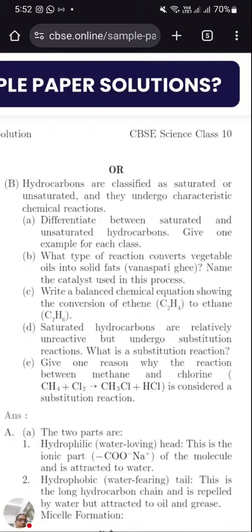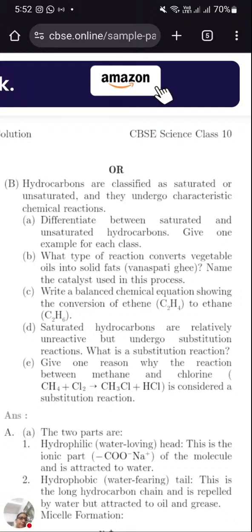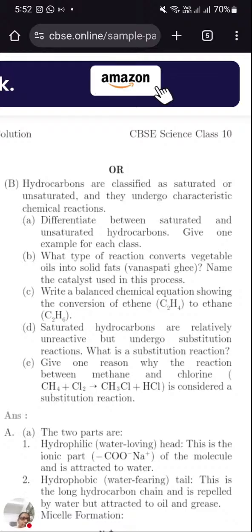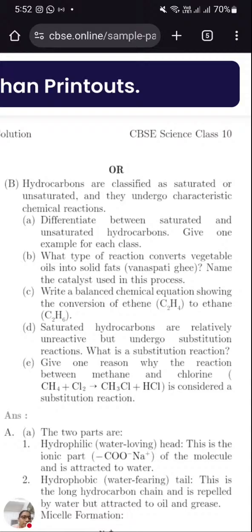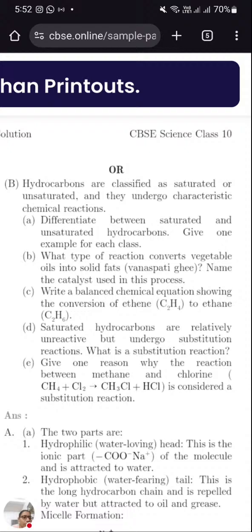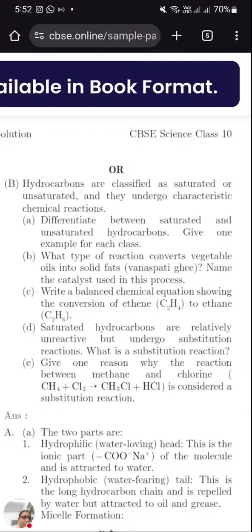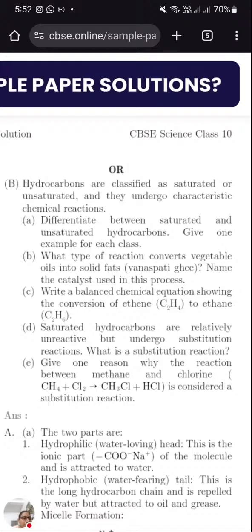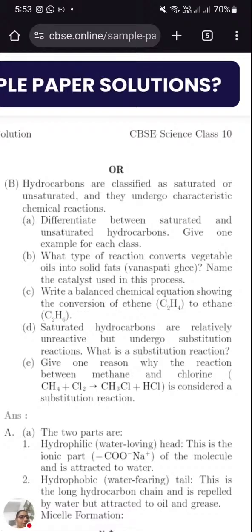Saturated hydrocarbons have a single bond between carbon and carbon atoms. Many students make a mistake here. They forget to write carbon-carbon atom. Simply they write that there is a single bond between atoms. There is a single bond, and there is a double and triple bond. Don't write simply single, double or triple bond. You need to mention the carbon and carbon words. Last time while I was correcting papers, many students lost their marks because of that.